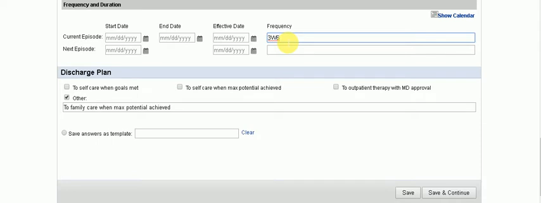Before I end the training, I would like to pinpoint something. If you're using your own template for a particular case like this, you need to check the template, because it is going to put the original start date and end date of the template.